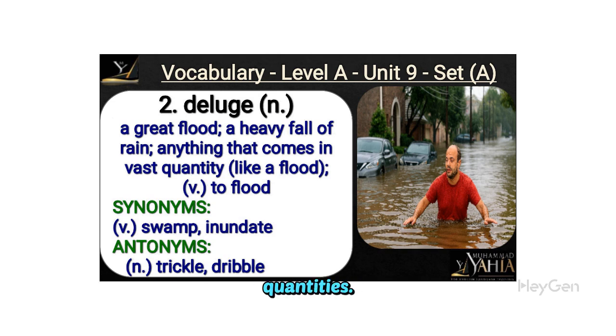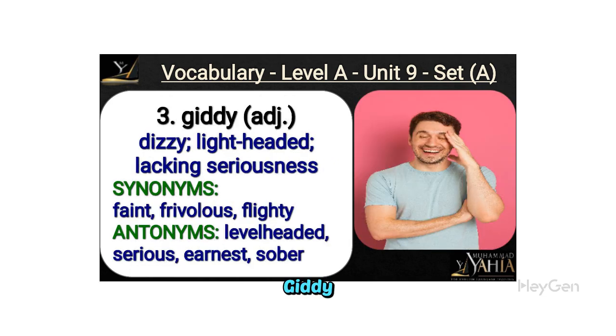in vast quantities. As a verb, it means to flood. Synonyms include swamp and inundate, while antonyms are trickle and dribble. Giddy describes a state of dizziness or lightheadedness, often accompanied by a lack of seriousness. Synonyms include faint, frivolous, and flighty, while antonyms are level-headed, serious, earnest, and sober.